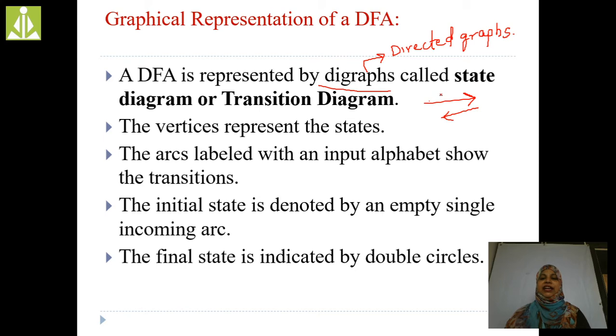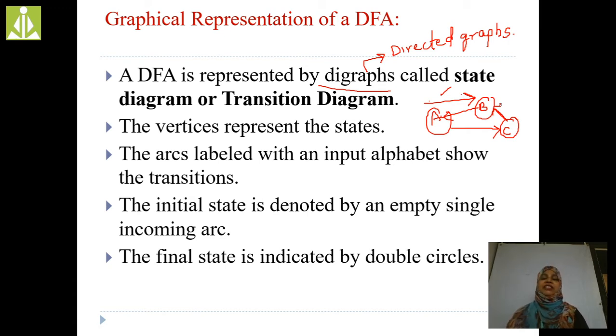For example, A, B, C is the graph. This is the directed graph. This graph consists of 3 vertices A, B, C, and edges: from B to A, A to C, and C to B. Direction is indicated. That's the reason this graph is known as a directed graph.